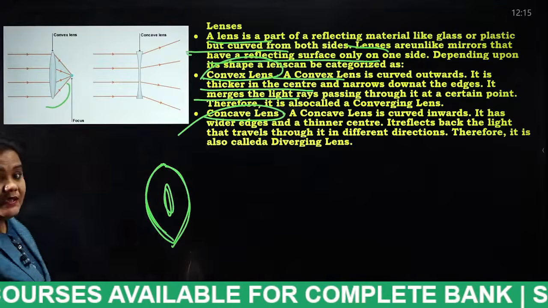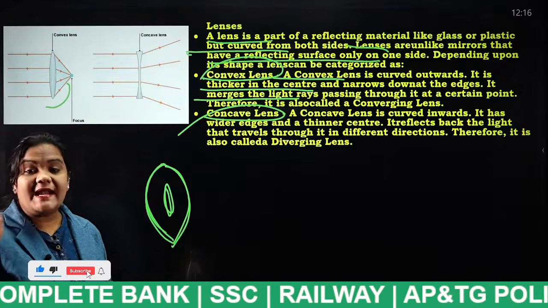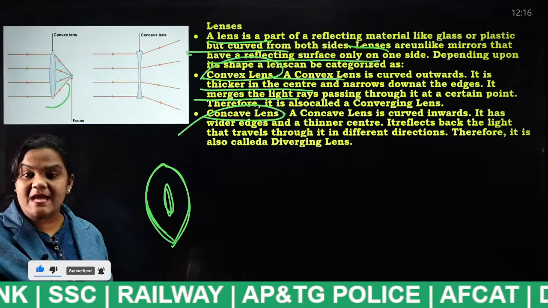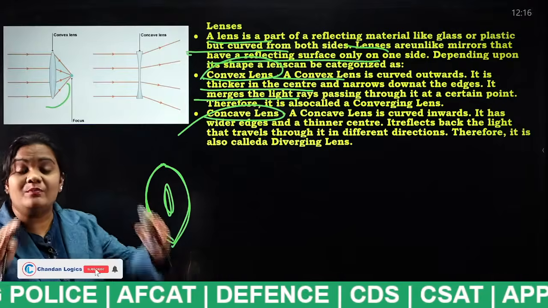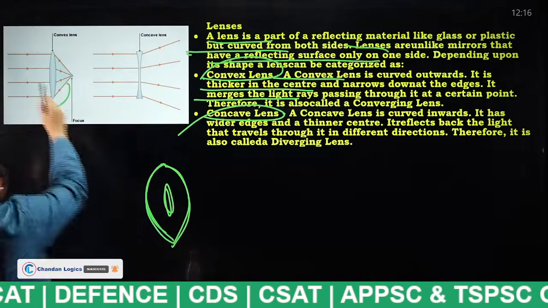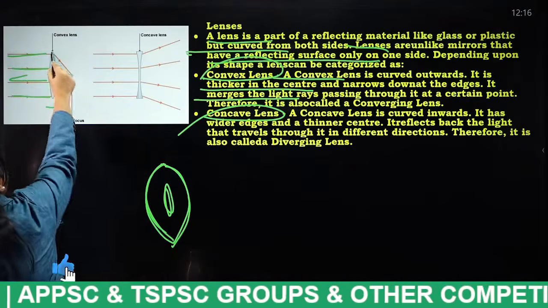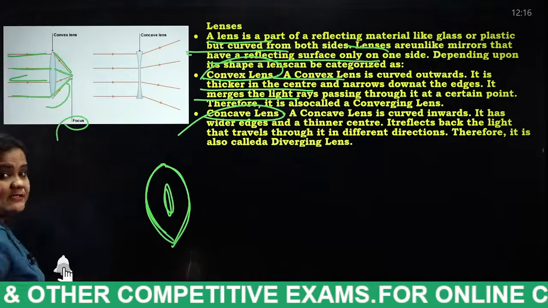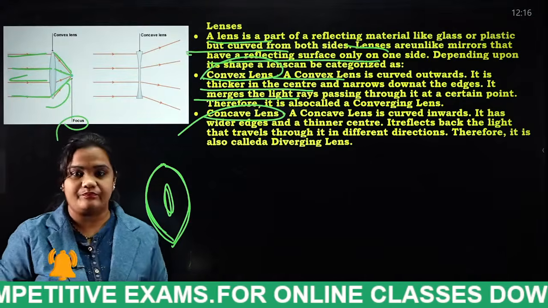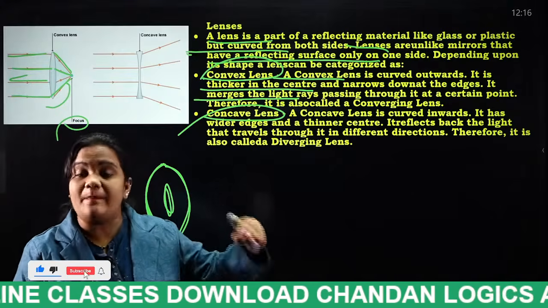Look, students, when it comes to a convex mirror, when the light hits it, the reflected rays diverge. When the light hits the convex lens, the rays merge at a point. This is known as what, students? Focus. Both are the same word, but the properties are different.